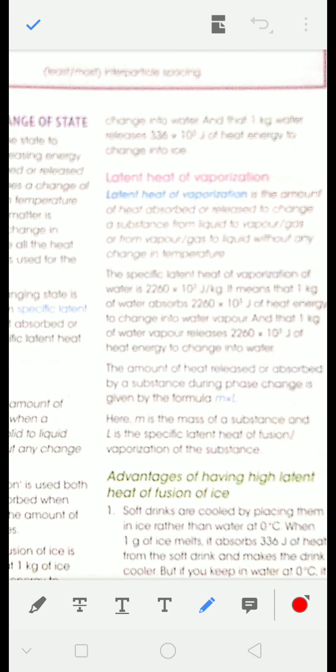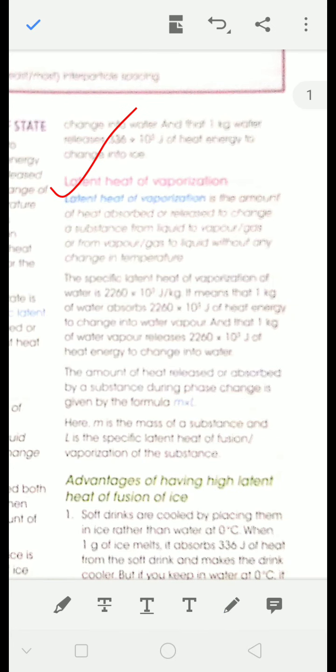Now, latent heat of vaporization. Latent heat of vaporization is what? The amount of heat released or absorbed to change a substance from liquid to vapor or vapor to liquid without any change in temperature. Now see, so solid to liquid or liquid to solid, we have used the term latent heat of fusion. Similarly, between liquid and gas or gas and liquid, we are using the term latent heat of vaporization. Same thing. Okay, as we have studied earlier.